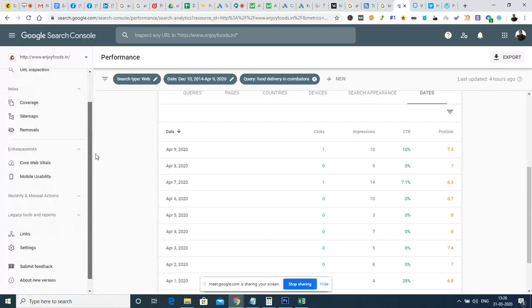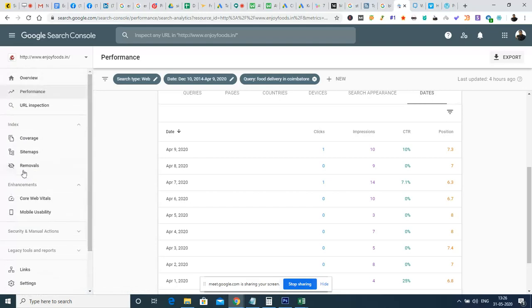So we have the option here, which is sitemaps. We will be submitting the sitemaps in Google Search Console, by which this website will be submitted to Google Search. After one week or so, this website can be searched and identified through Google. Initially, even if you create a new website, it will not show up in Google. In order to make the website visible to the Google search engine, we have to submit the sitemaps.